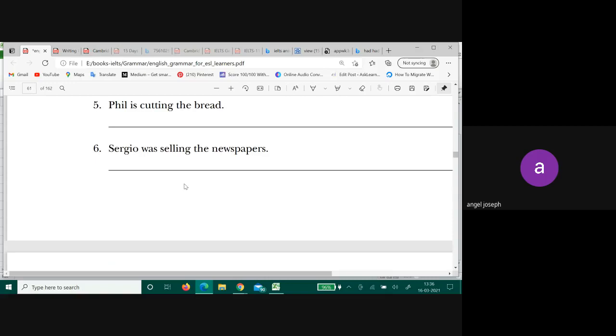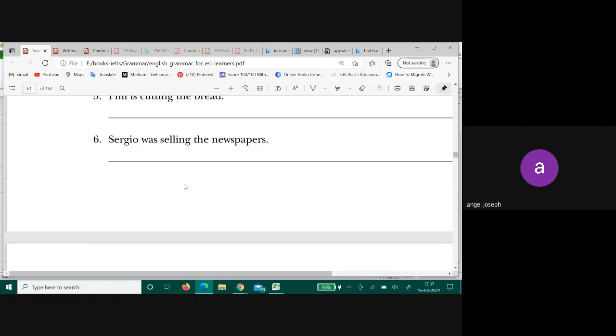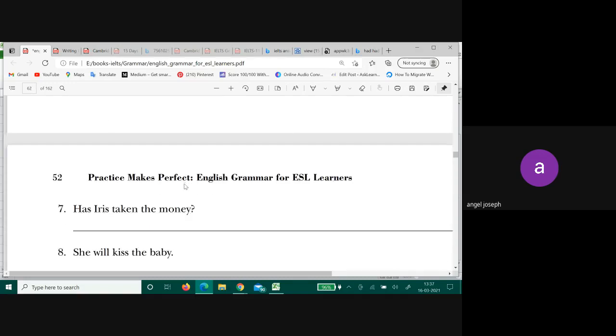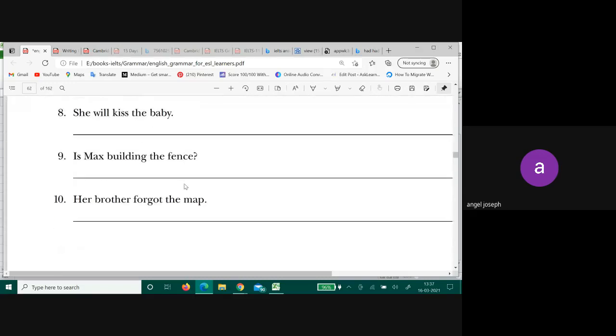That is a simple form. The newspapers were sold by Sergio. The simple form. Give me the perfect form. The newspapers have been sold by Sergio. Okay, good. Do the eighth one.